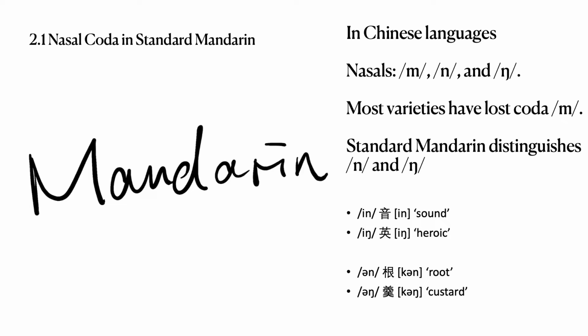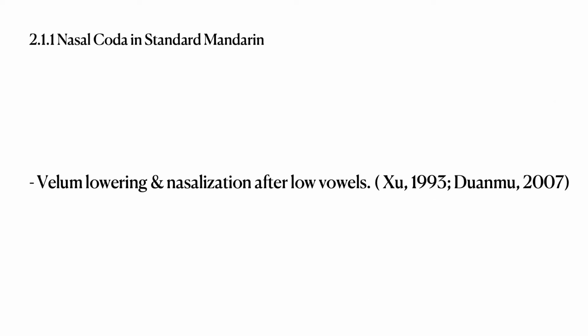In Chinese languages, syllable codas are generally restricted to a small set of segments, including the voiced bilabial nasal, alveolar nasal, and velar nasal. Most varieties have lost the coda bilabial nasal. Many varieties, such as Standard Mandarin, still distinguish alveolar nasal and velar nasal. Previous research on Standard Mandarin suggests that there is vowel lowering and nasalization of the low vowels.